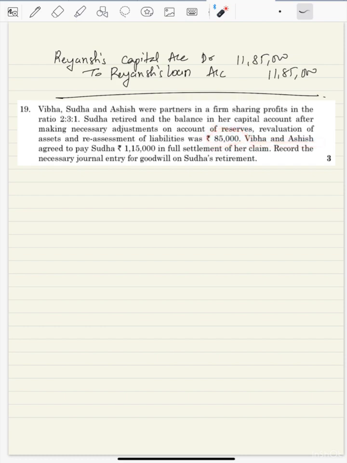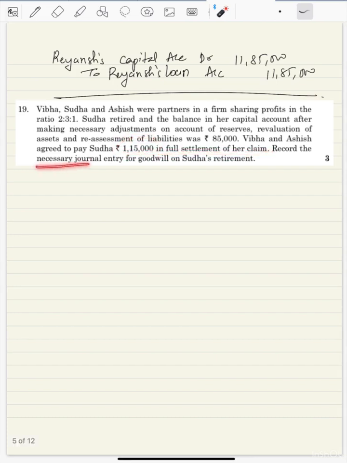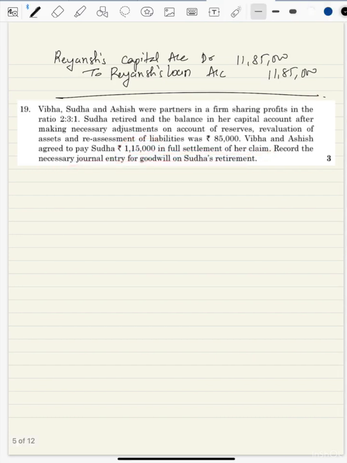And Vibha and Ashish have paid her 1 lakh 15,000 in full settlement of her claim. So record journal entry for the treatment of Sudha's goodwill. We need to pass entry only for the treatment of goodwill. So here this case is the hidden goodwill. Instead of paying 85,000 which was there in her account after all the adjustments, 1 lakh 15,000 is paid. That means 30,000 is paid in excess.